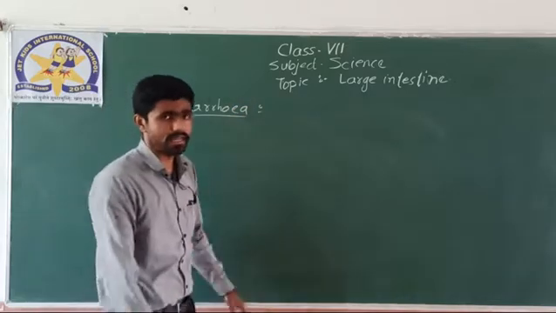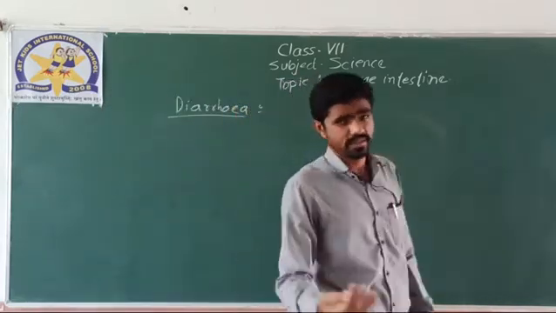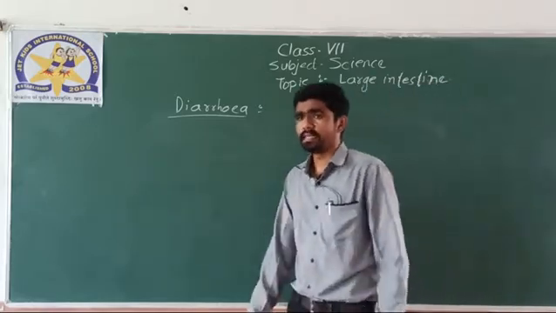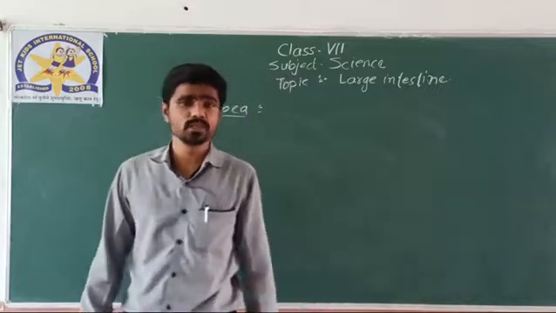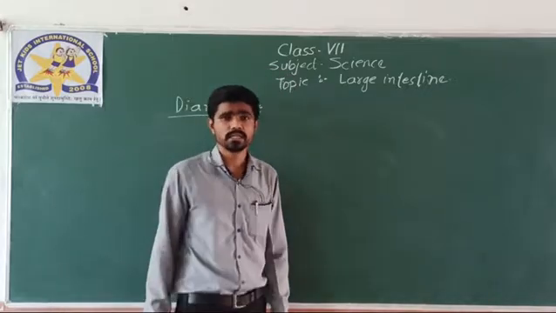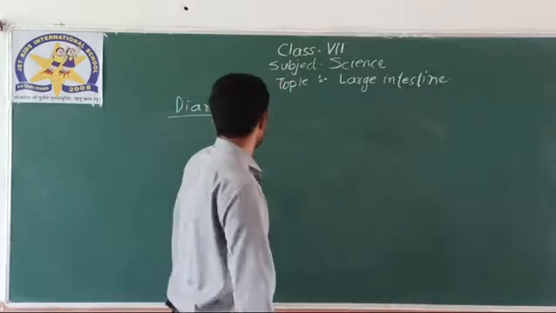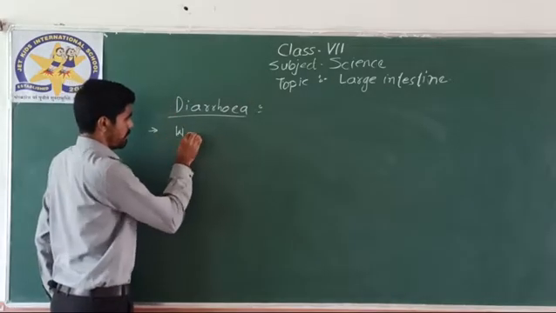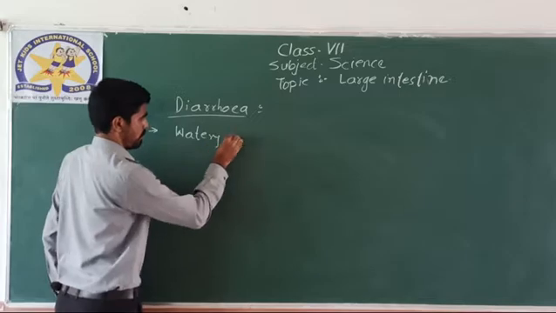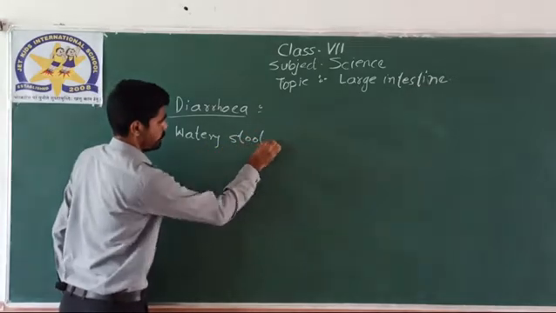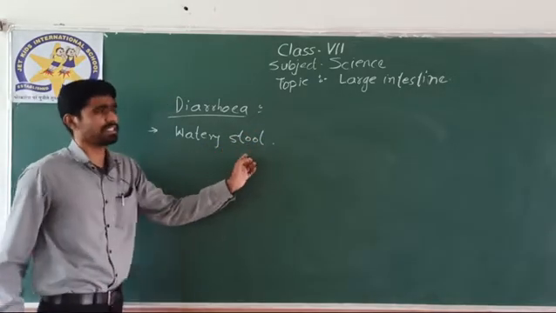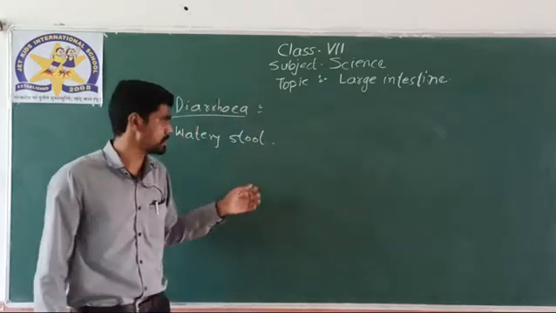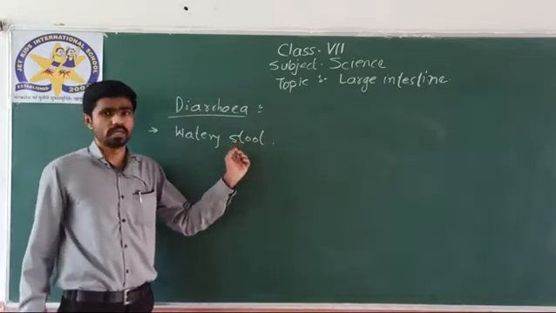Diarrhea. What is diarrhea? Diarrhea is a condition which all of you might have experienced in your lifespan sometimes. Okay. What happens in diarrhea? There is a need to pass watery stool. What do you mean by stool? Stool means excretory products. The excretory waste that a human produces is referred to as stool in medical terms.